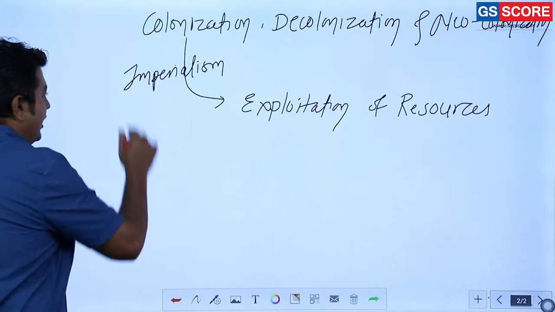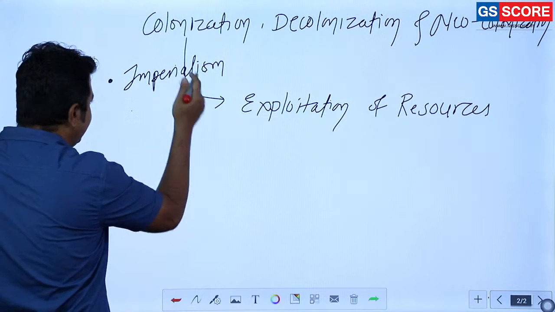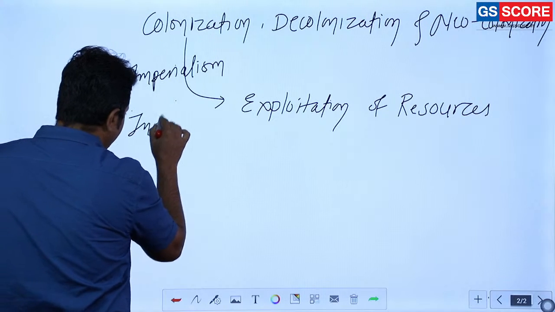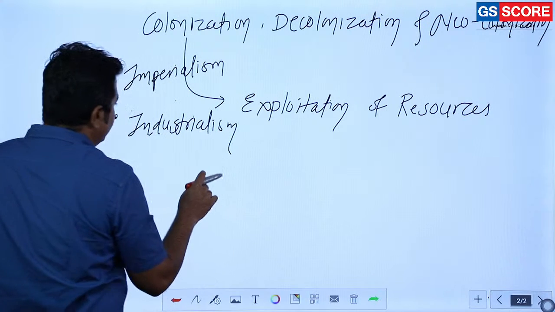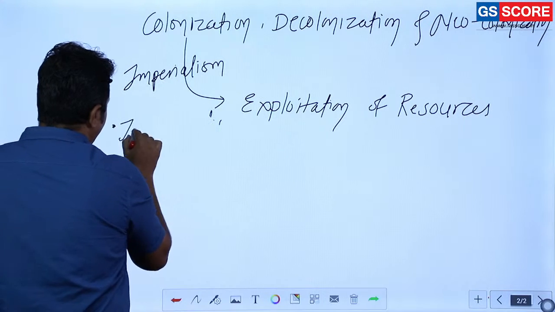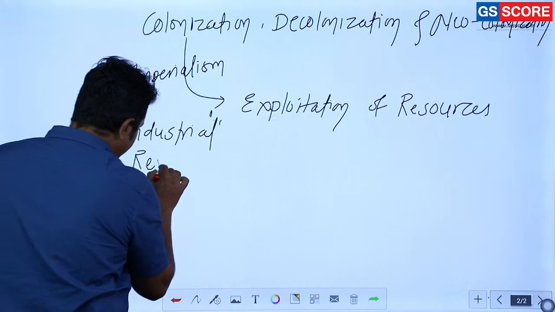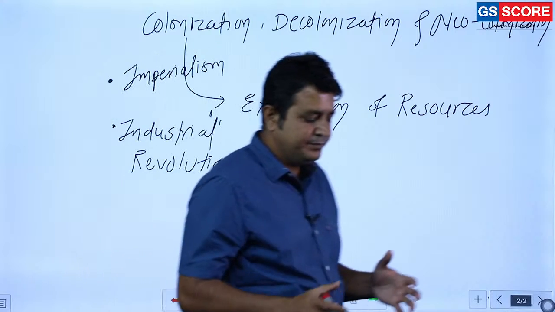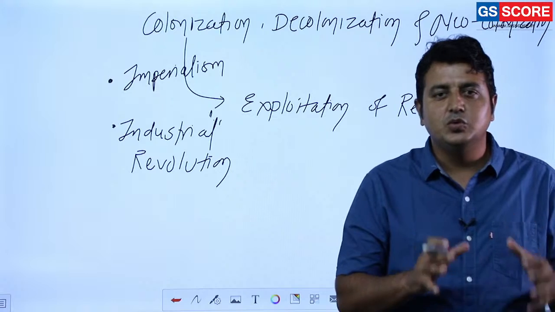Another important factor that played a role was the industrial revolution, and industrial revolution and imperialism merged with each other, and that gave birth to the policy known as colonialism.